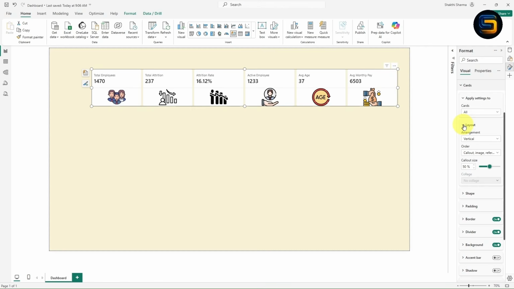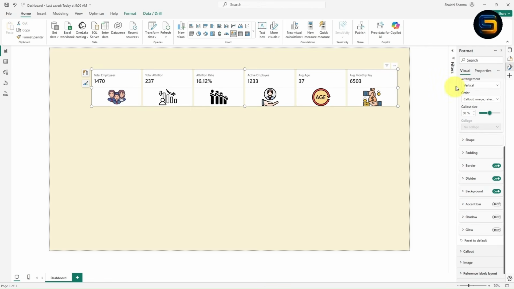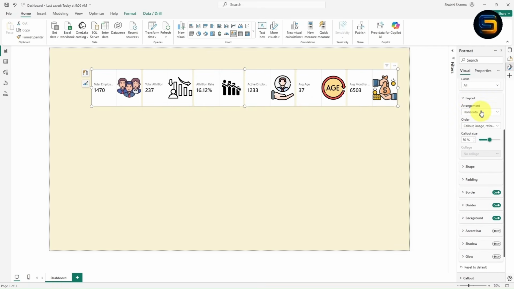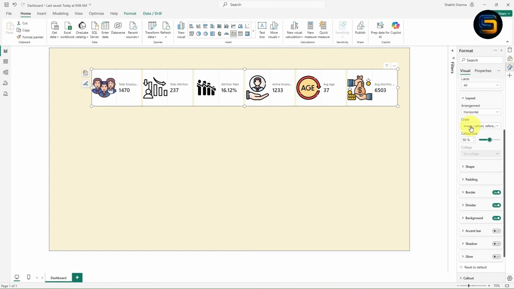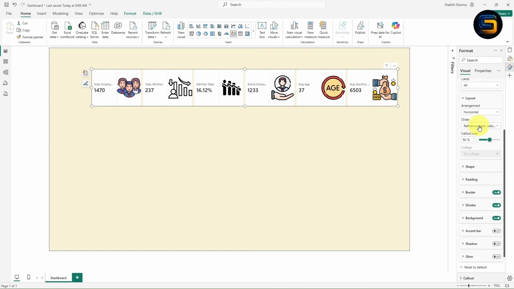Now give the layout. So basically instead of vertical image, I want to show horizontally. I will simply click on horizontal. Now you will get horizontal, right? If you want to change the order, you can simply click on this order option. From here, let's suppose if you want image first, next to call out, you can just go with this option. In the same way, this is the reference, label, call out, and lot more options are available. I will just go with the first order, which is call out, image and reference.